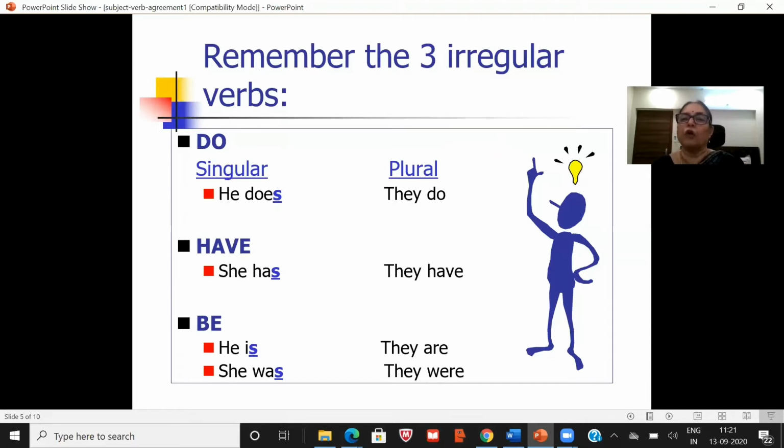But if you go with plural, they do the work. They have their books. They are playing. They were dancing. That is how the subject and verb should agree in the case of irregular verbs. Is that clear? Does, has, is are present, was is past. Does and has both are singular.